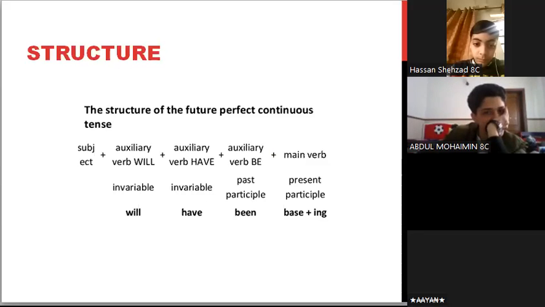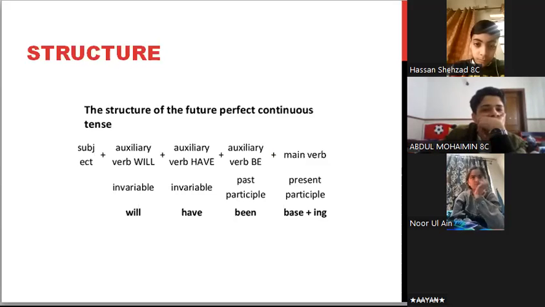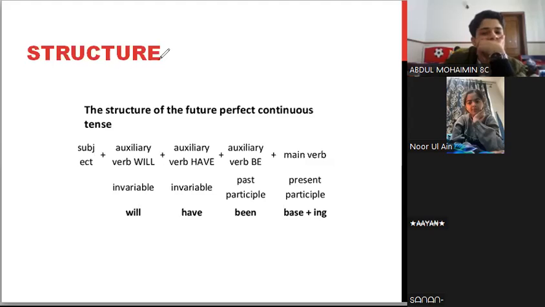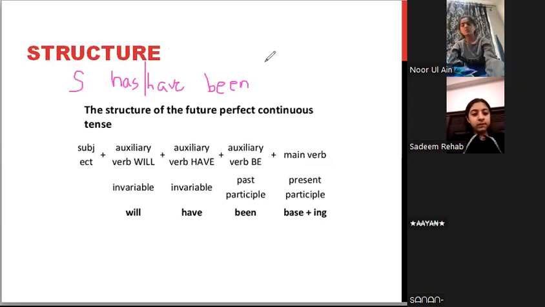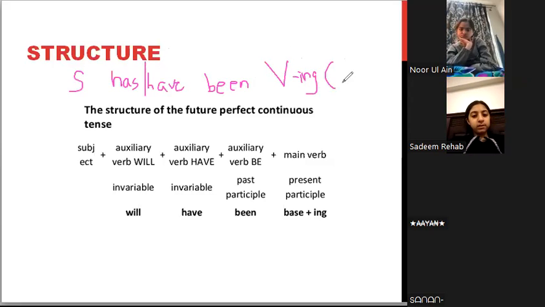If you remember what we did on Thursday, we did the present perfect continuous. In the present perfect continuous tense, you have the subject, has or have, plus been, plus the verb in its ing form, and then comes your object and the rest of the sentence.